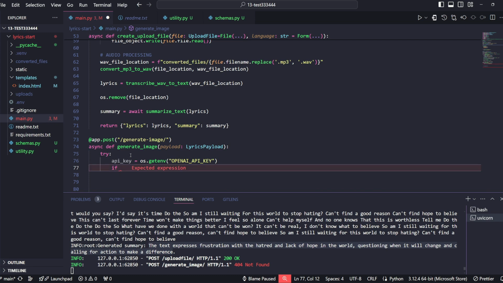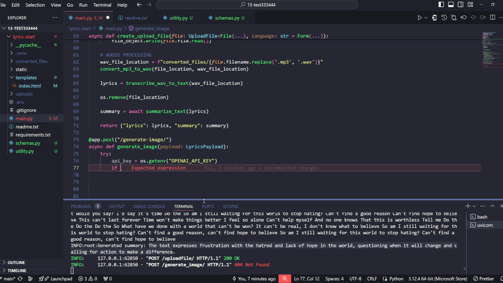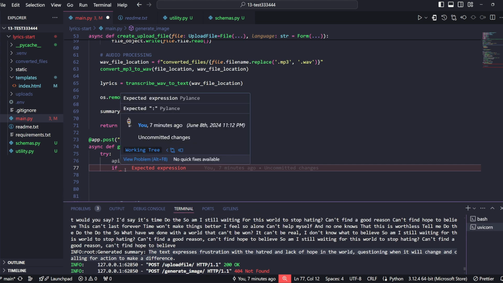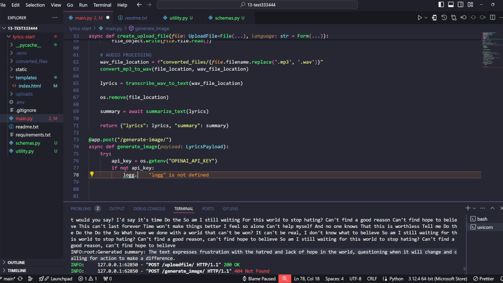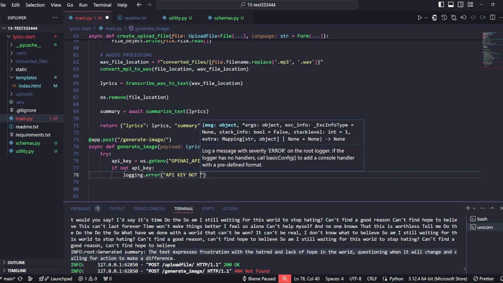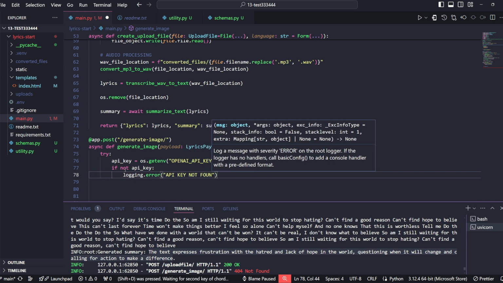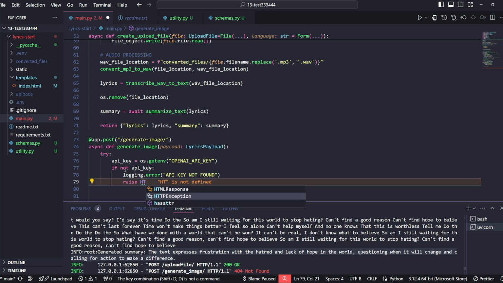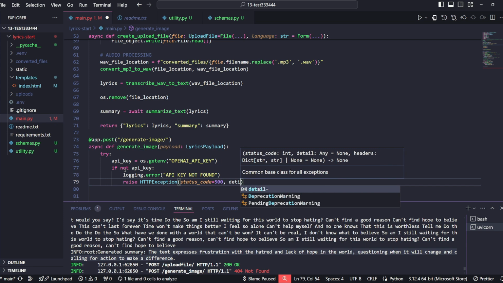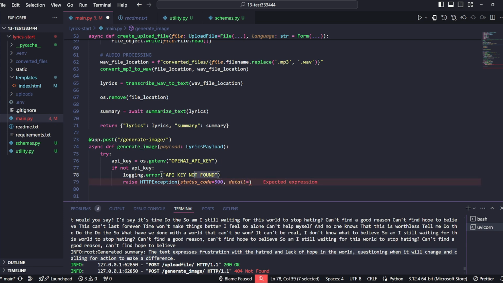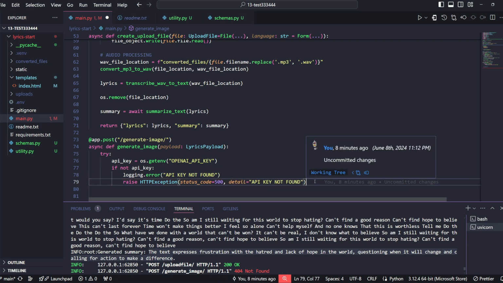Then, just to make sure that we have some troubleshooting logic if something goes wrong, as this is common and good practice, we will write that in case the program is not able to access our API key, or if the API key variable is null, then we will log an error: API key not found. And we can raise an HTTP exception with a status code 500 and give it the same details. So we can just copy paste this, API key wasn't found.